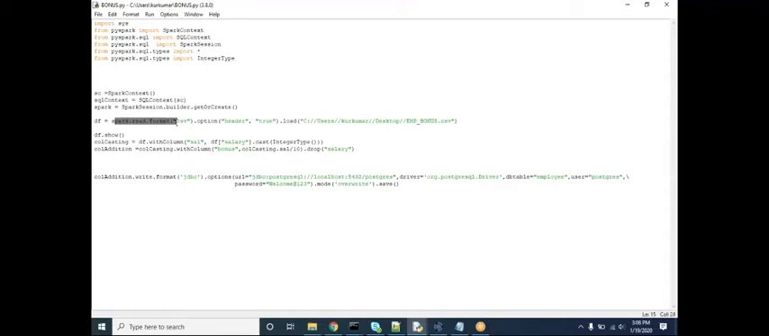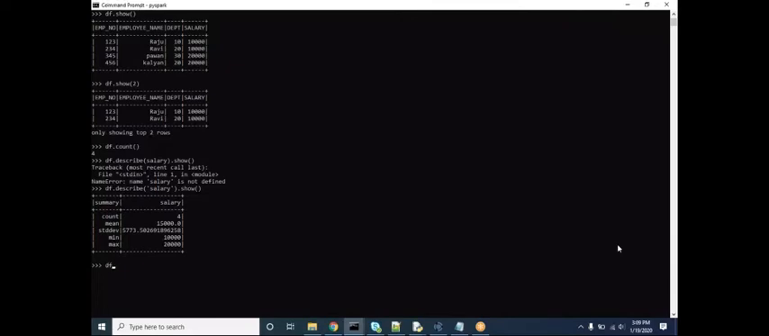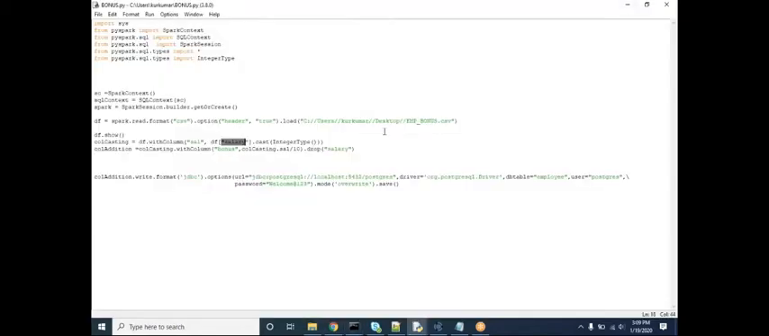Here I am extracting the data and creating a data frame. And after that, if you see here, my salary is in string. So I am converting that from string to the integer type. To convert this, I am importing this package,